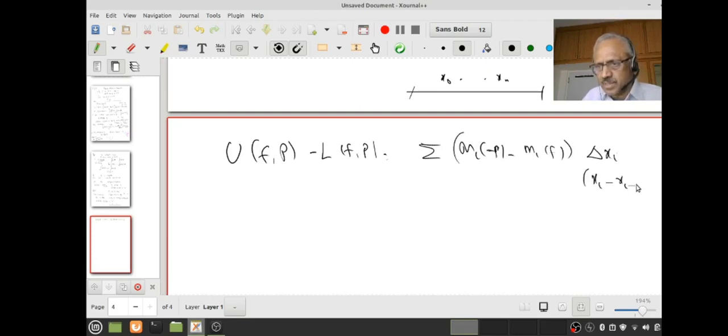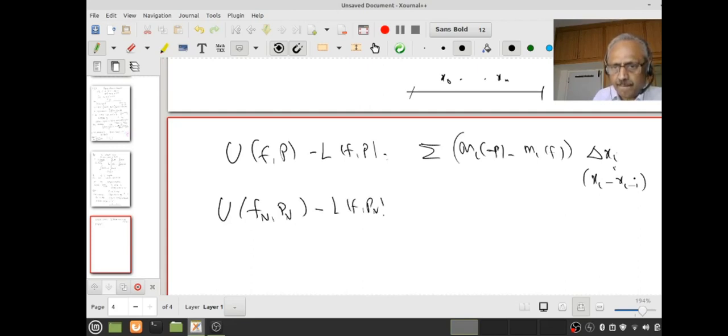Xi minus xi minus 1 is what we call delta xi, the length of the interval. And what is U of Pn minus L of Pn? That is equal to the summation of capital mi of Fn minus small mi of Fn, the whole thing into delta xi.